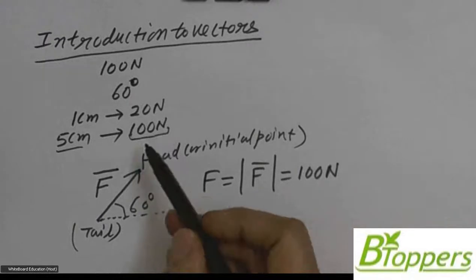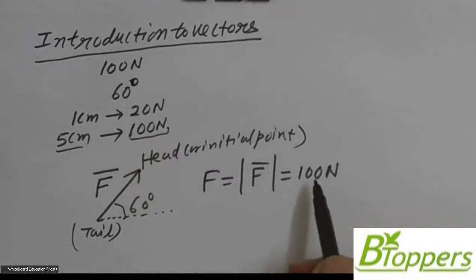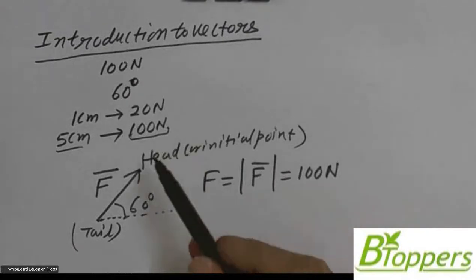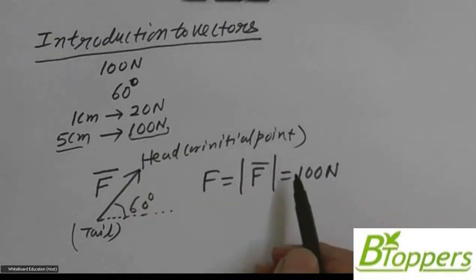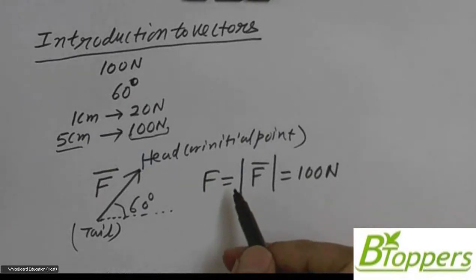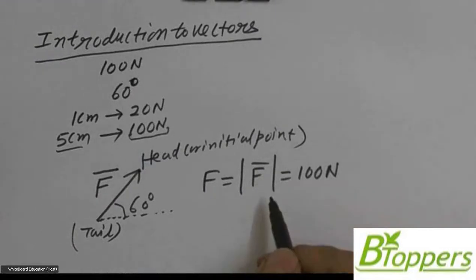But you should not write F bar equal to 100 newtons. Some students commit this mistake. They equate vector with the magnitude. You should never do that. Mathematically, the modulus or magnitude of a vector can be considered scalar.